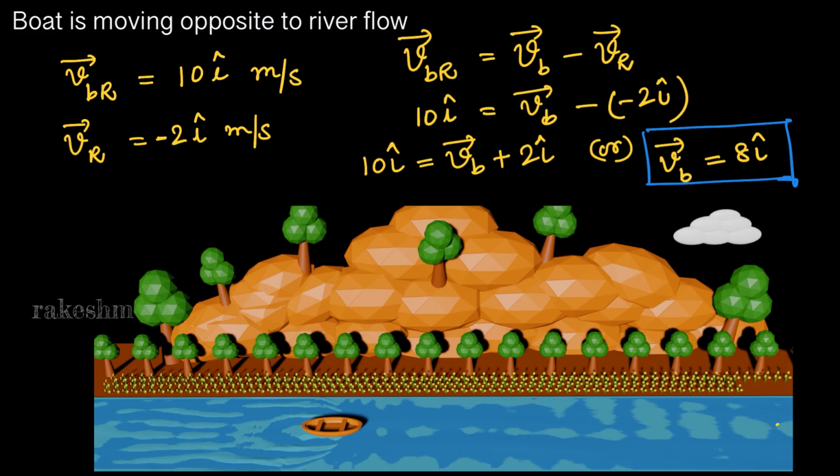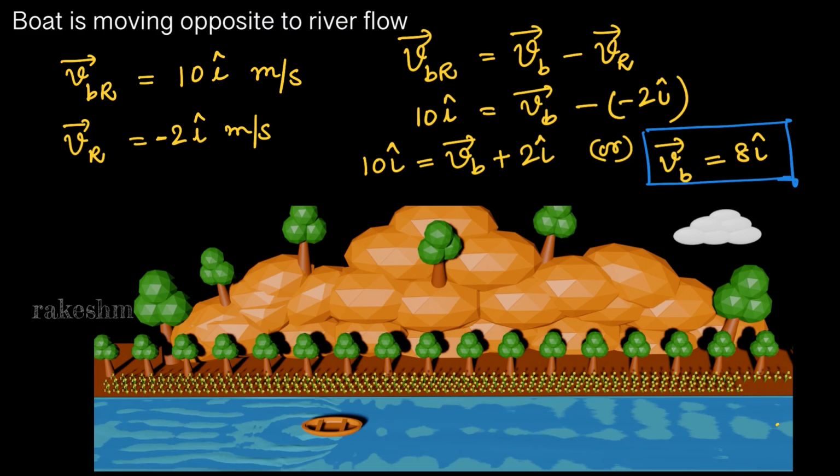So 10 i cap equals V_B bar minus minus, which becomes plus 2 i cap. We take this 2 i cap this side. So we get V_B bar equals 8 i cap meters per second. If the river was not moving, this boat would have moved with 10 meters per second. But because the river is moving, the boat slows down and it moves with 8 meters per second.